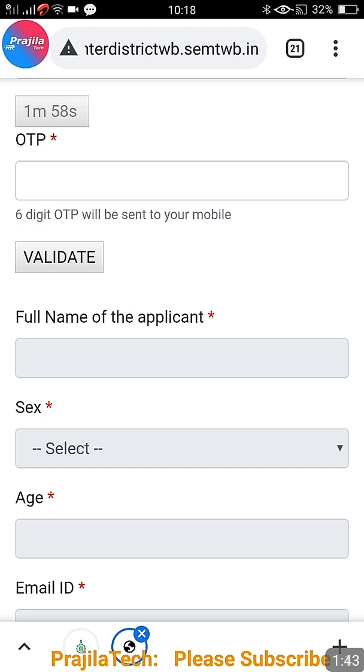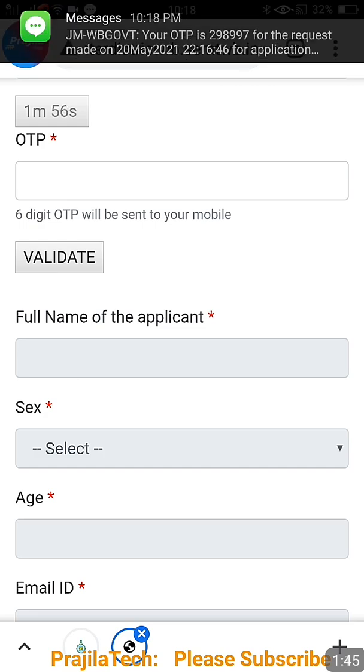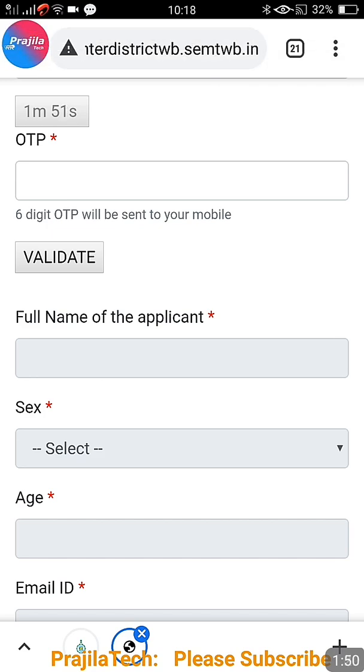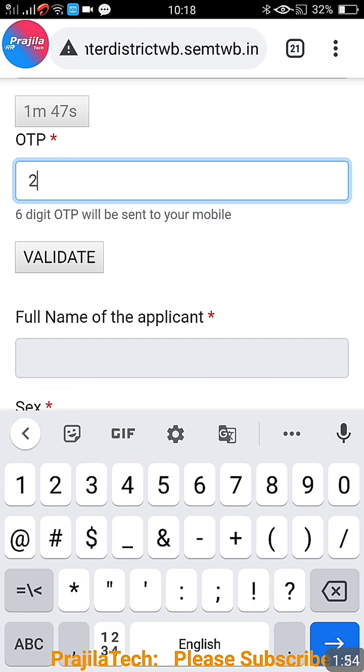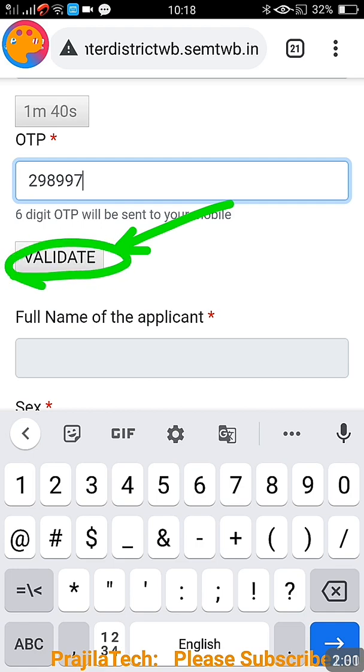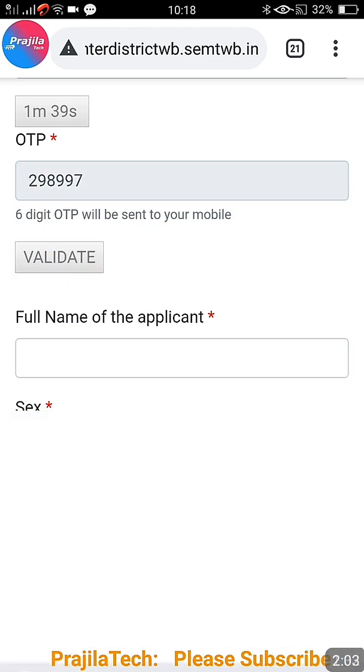So as you can see here, sometimes OTP will not come, then you have to refresh it. Okay friends, so once you get the OTP, you can enter the OTP here in this window. If within 2 minutes OTP didn't come, you can repeat the process. I enter the OTP and I click on validate. Once you click on validate, you can see here applicant name gets active.